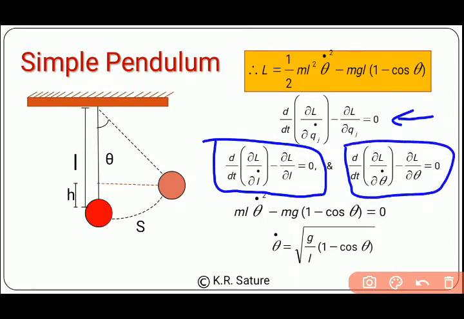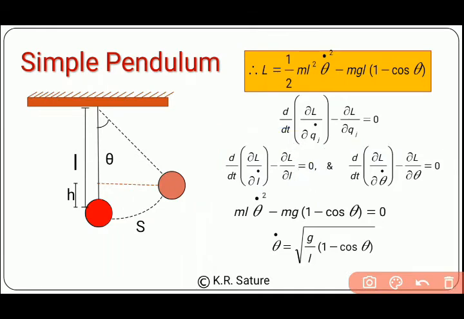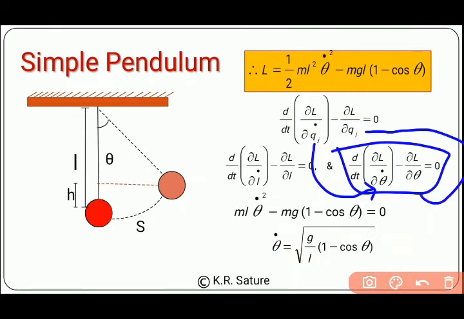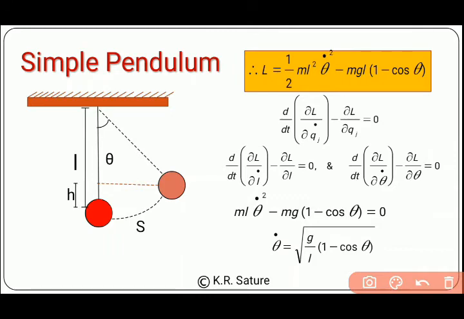What we have done here is, instead of q dot, we have replaced it with l dot, and instead of q, we have replaced it with l. Similarly here, instead of q dot, we have replaced it with theta dot, and instead of q, we have replaced it with theta. So simply we have two coordinates, and that's why we have two equations. Now let's consider the first equation.